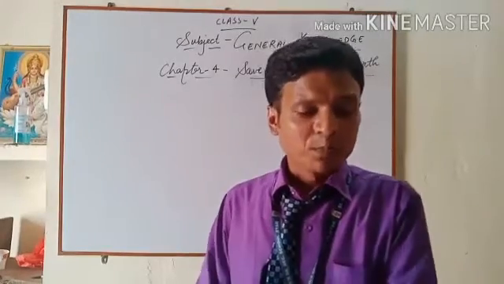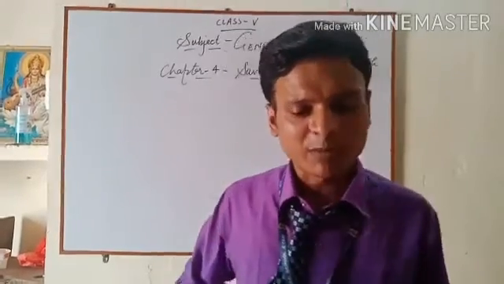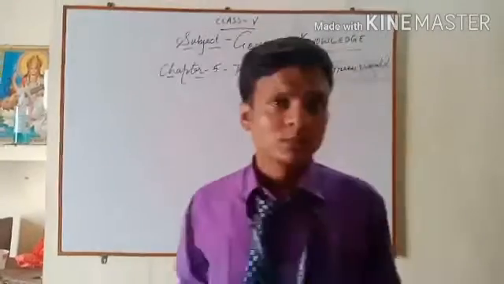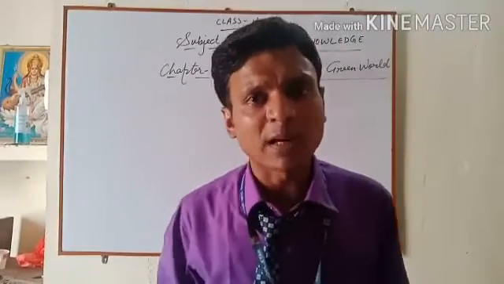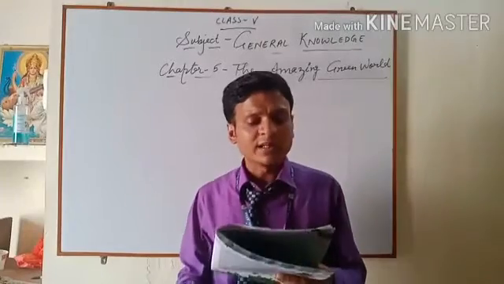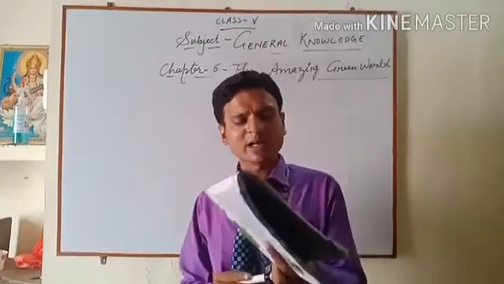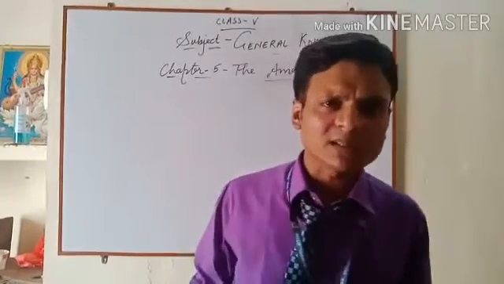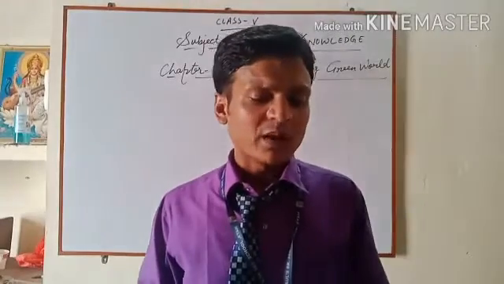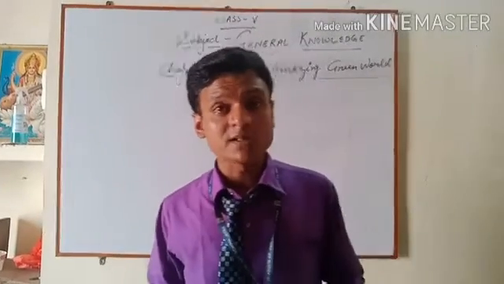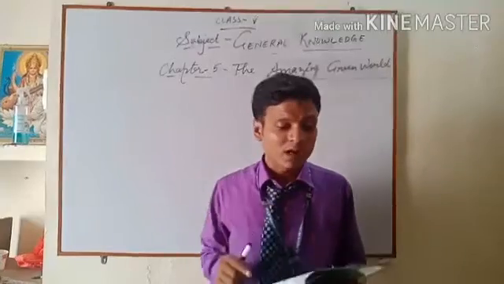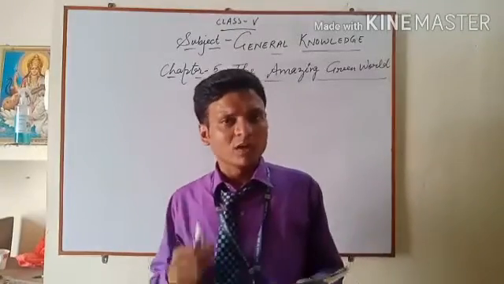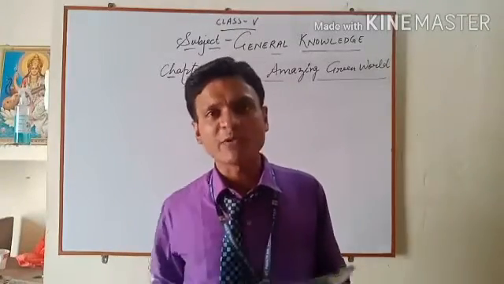Now, chapter number 5, that is The Amazing Green World. Green world means green plants. There are hundreds of different types of plants in the world, a variety of plants. Some of them are incredibly amazing. Come, let's read about them. Here we will study some amazing facts of the plants.